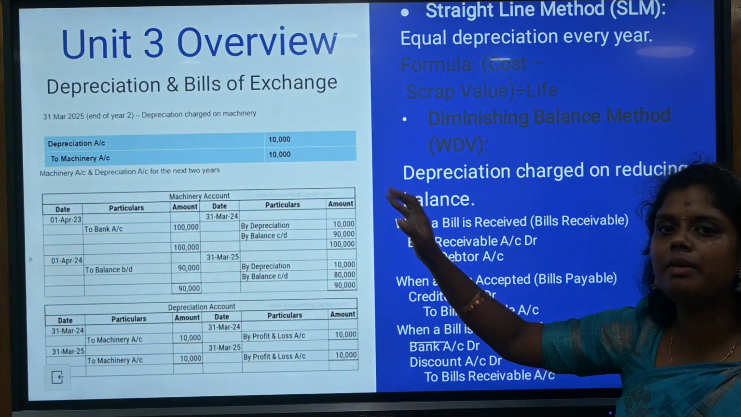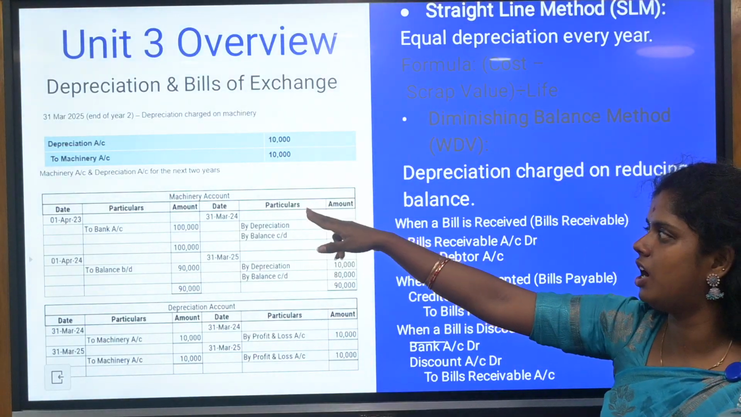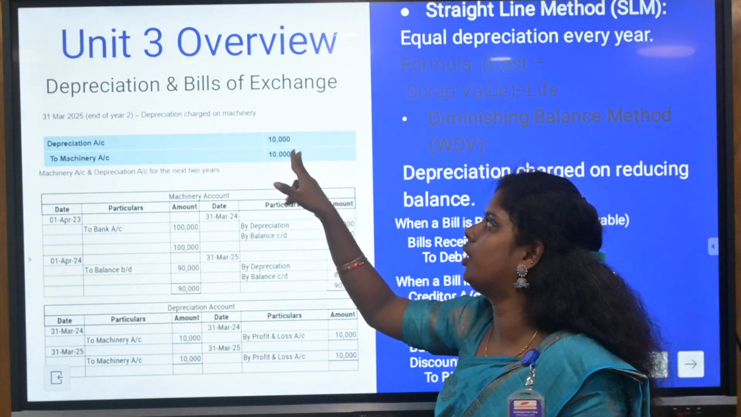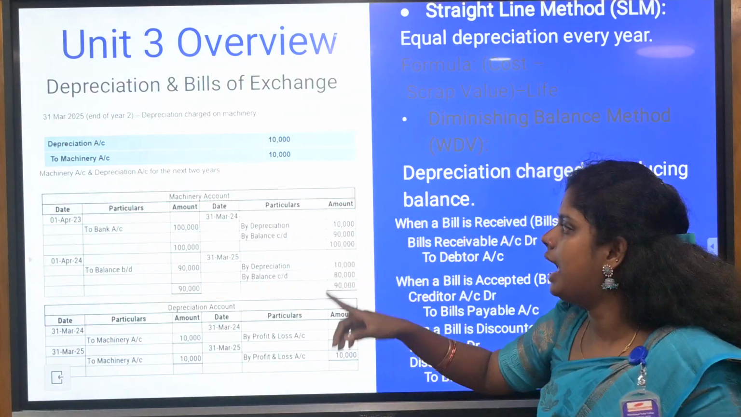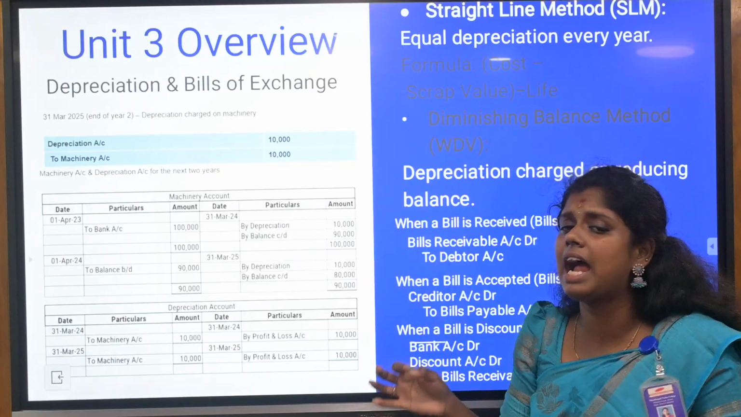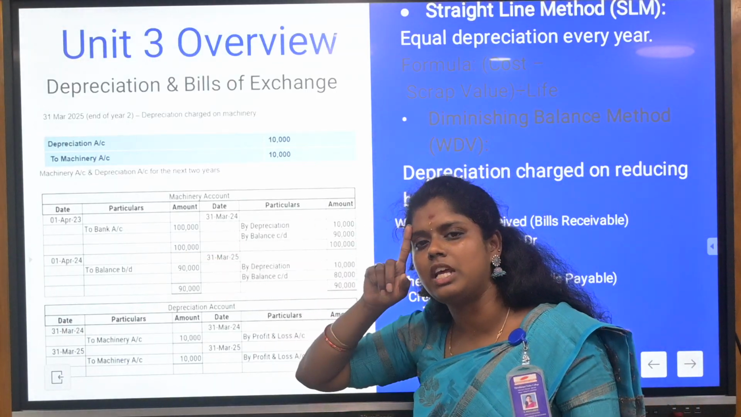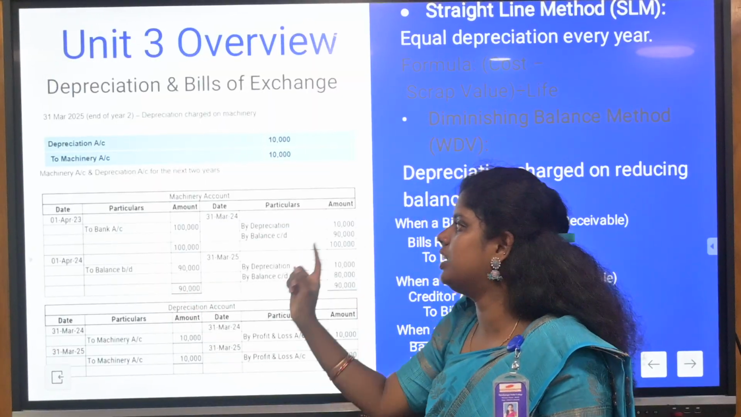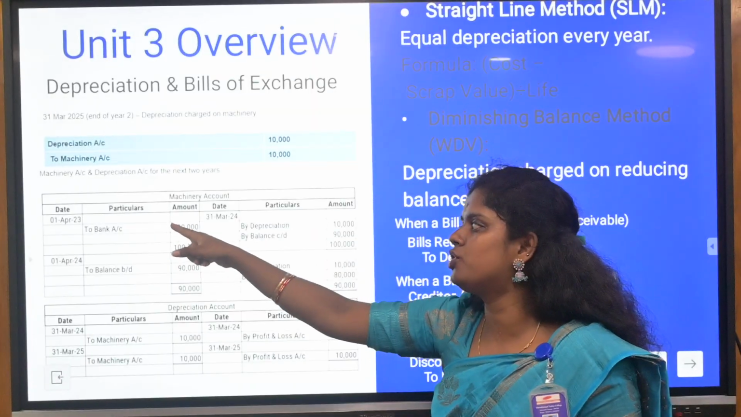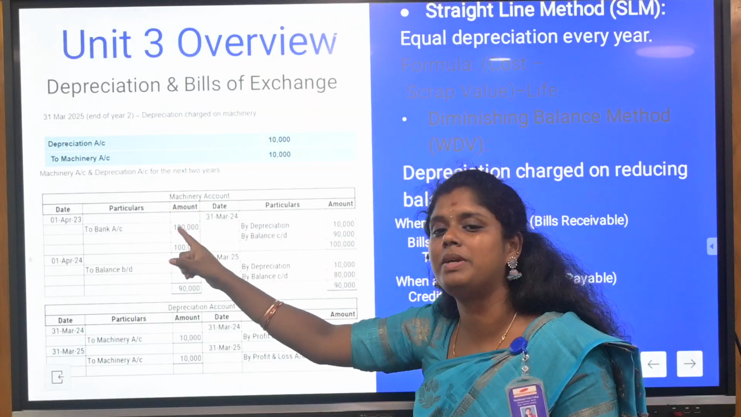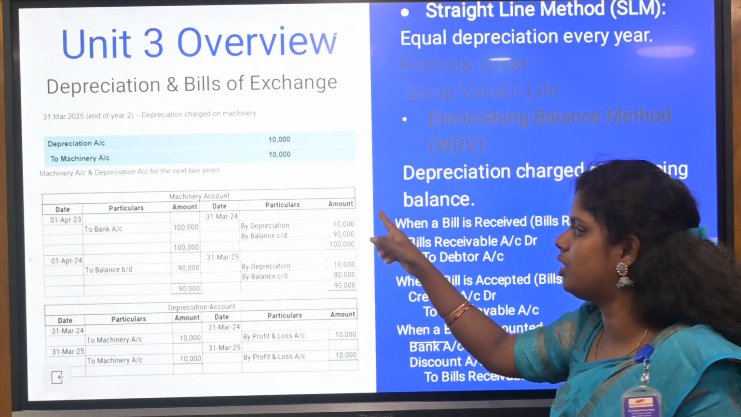So here you have the overview of depreciation and bills of exchange. Here, in the depreciation account, they have questioned you. The depreciation account is going to be 10,000 rupees and the machinery account is going to be 10,000 rupees. Again, you are going to find out the exact price of your machinery. So 'to bank' is nothing but the debit side, an expense. The debit side is always an expense and the credit side is always an income. But here, in the machinery account, you are going to show 1 lakh rupees as your machinery value, and the depreciation is going to be 10,000. So 1 lakh minus 10,000 will be 90,000.